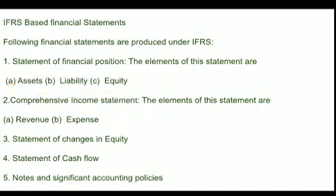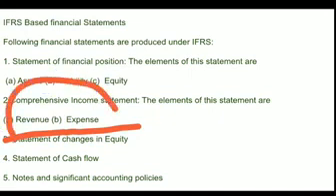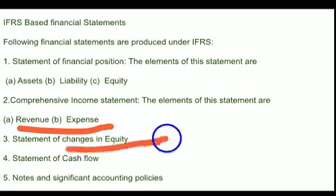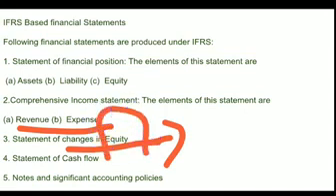Second is comprehensive income statement. Comprehensive income statement means it shows the income statement, means what are the revenues and the expenses. ठीक है, you know that we calculate the income, profit or loss from the revenues and expenses of the business. So comprehensive income statement contains the elements revenue and expenses. Third statement is related to changes in equity. If there is change in the equity, means if there is change in the investment by the owner, if there is additional capital introduced or there is withdrawal of the equity, all the changes will be mentioned in this statement.